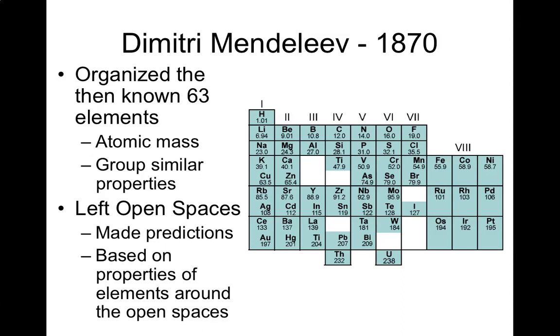It does look quite a bit different from our current periodic table, not only because of the fact that he only had 63 that he was looking at, but also because his organization was based on that atomic mass, and we know that a clearer way of organizing them is based on atomic number, the number of protons in the nucleus.